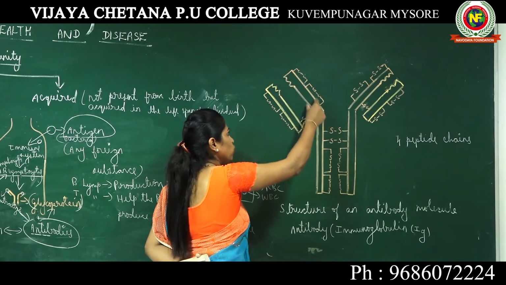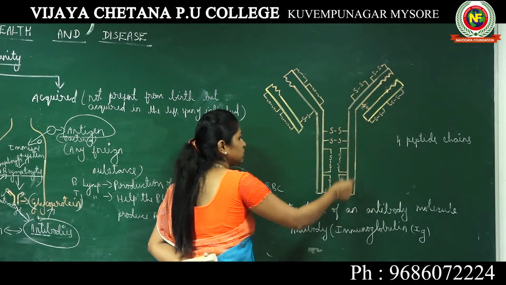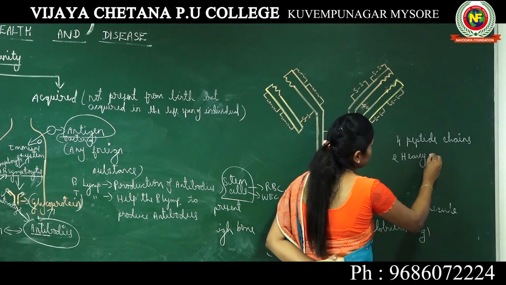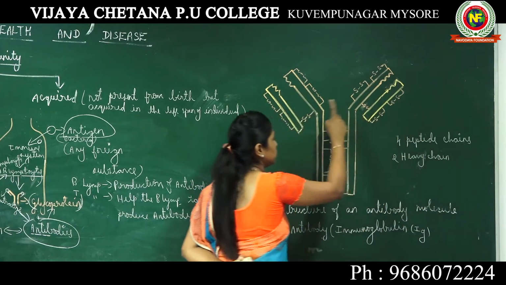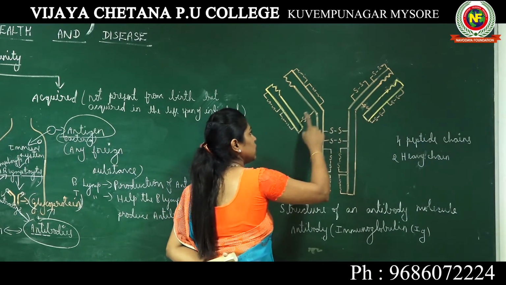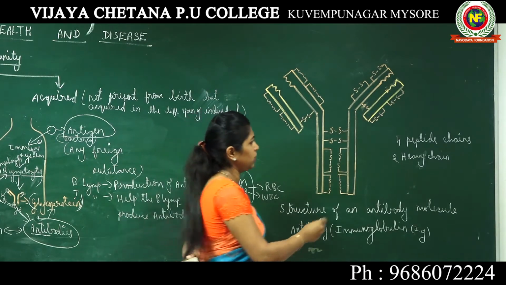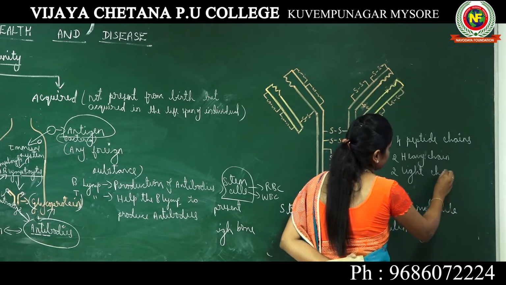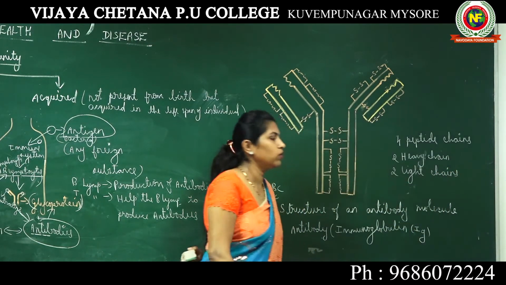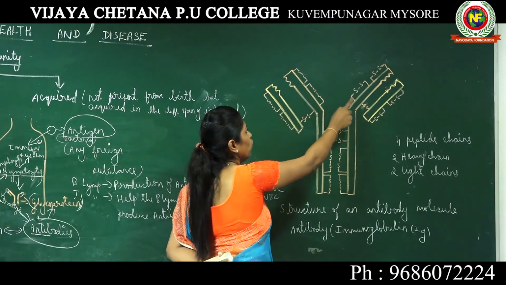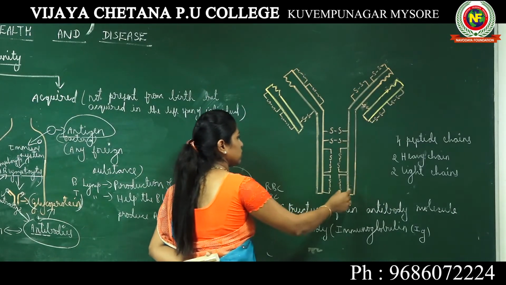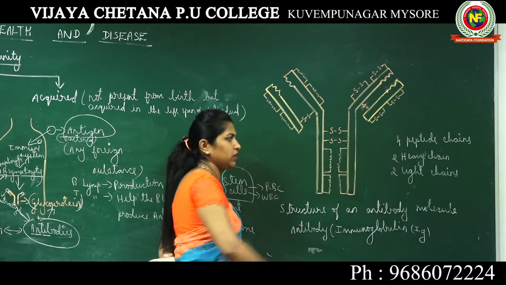These 2 large chains are known as heavy chains, and these 2 small chains are known as light chains. So there are 4 peptide chains, 2 large and 2 small.